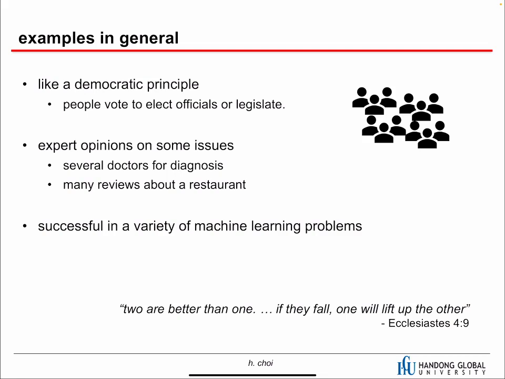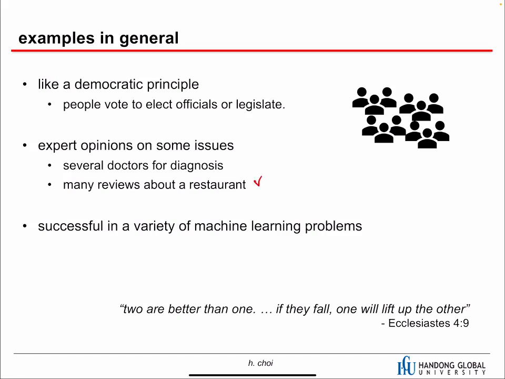Or we can use experts' opinions on some issues, something like several doctors for a diagnosis. When one doctor is not enough, we can get a second opinion, and a third opinion.